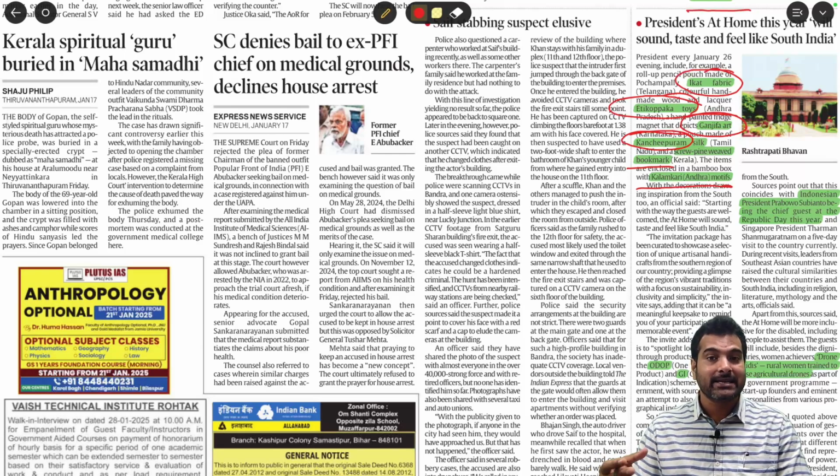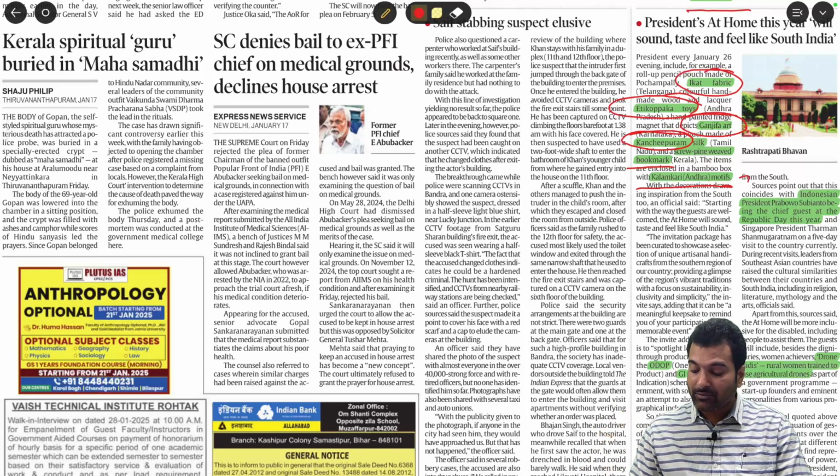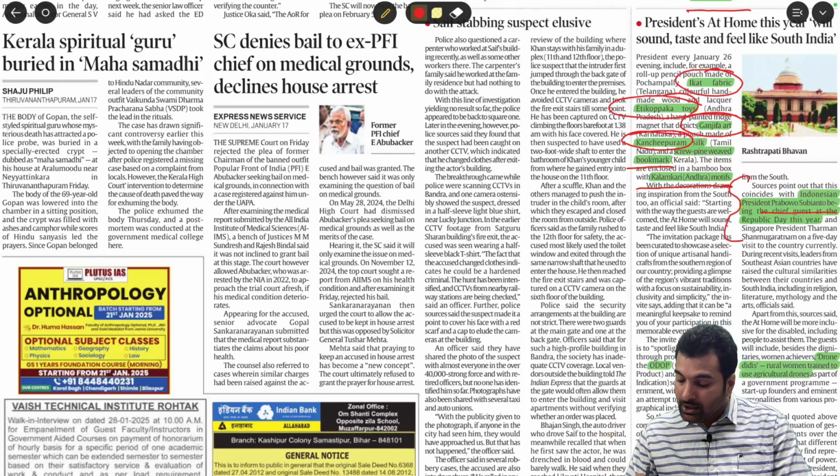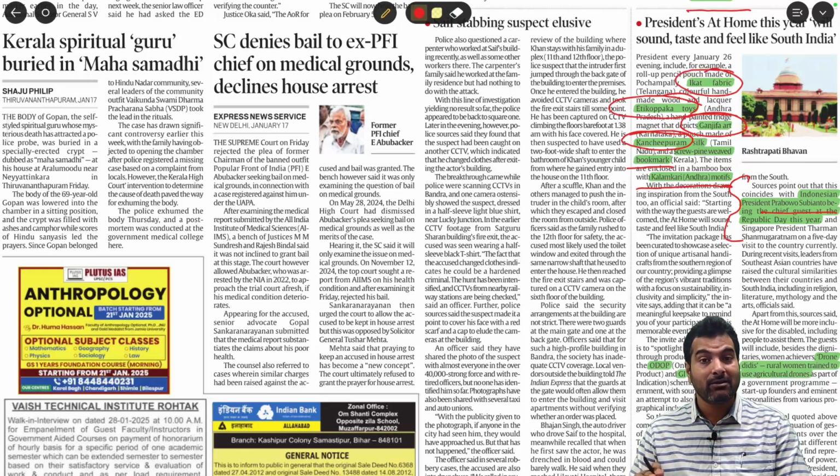President Droupadi Murmu will be presenting these to the guests. The Republic Day chief guest, as you all know, has already been confirmed: Indonesian President Prabowo Subianto will be coming as the chief guest of this Republic Day event. Along with him, many artists and other prominent personalities will be attending the event, and for them these gifts will be given.